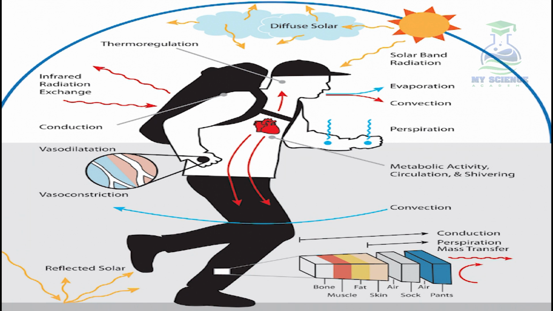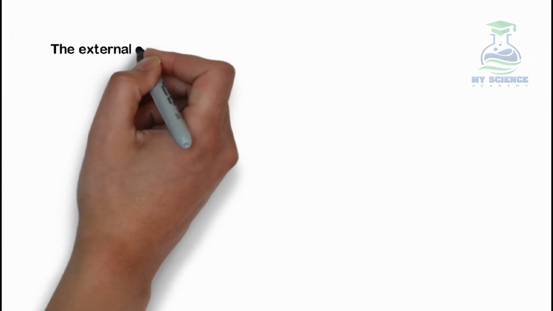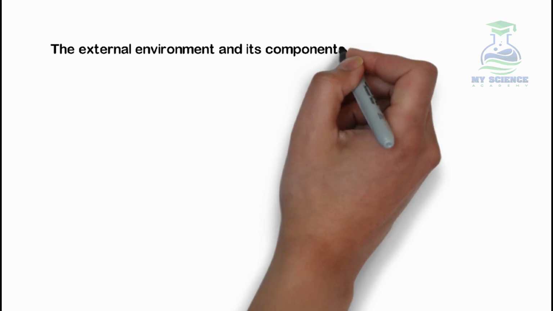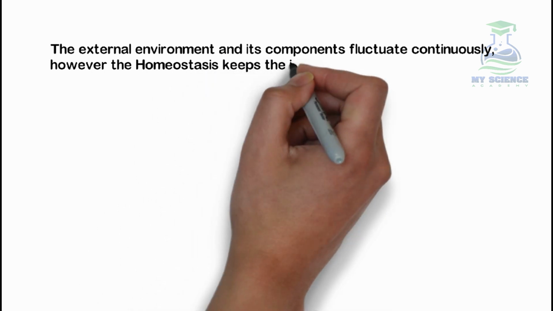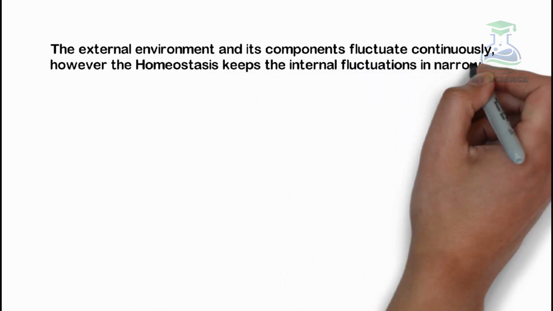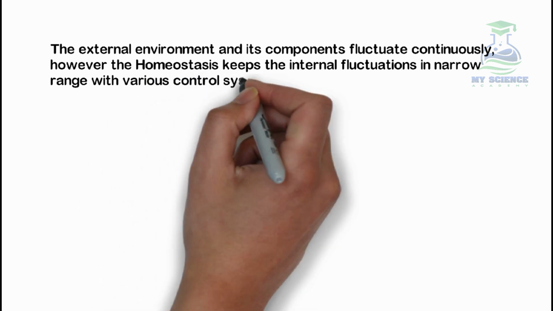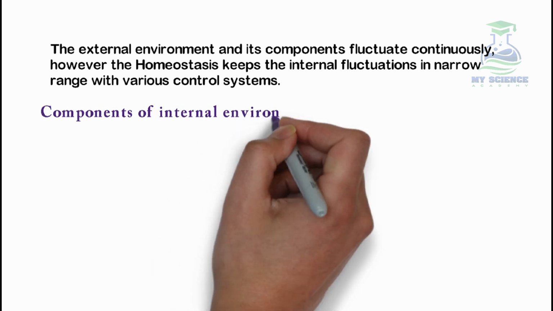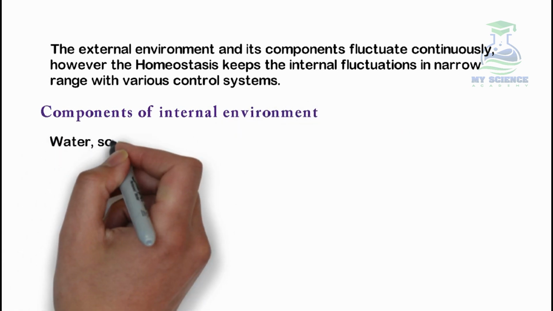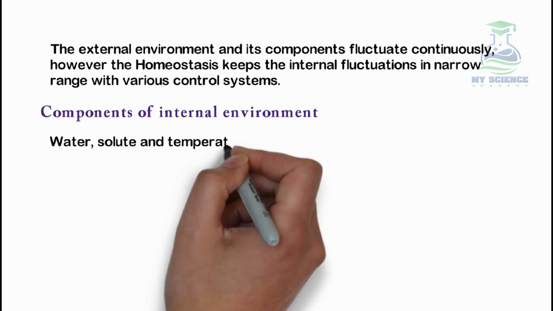In this picture you can see that there occurs a change in the internal environment of this organism whenever there occurs a change in the outside environment, for example a change in temperature. The external environment and its components fluctuate continuously. However, homeostasis keeps the internal fluctuations in a narrow range with various control systems. What are the components of the internal environment which are easily changeable? These are water, solute and temperature.